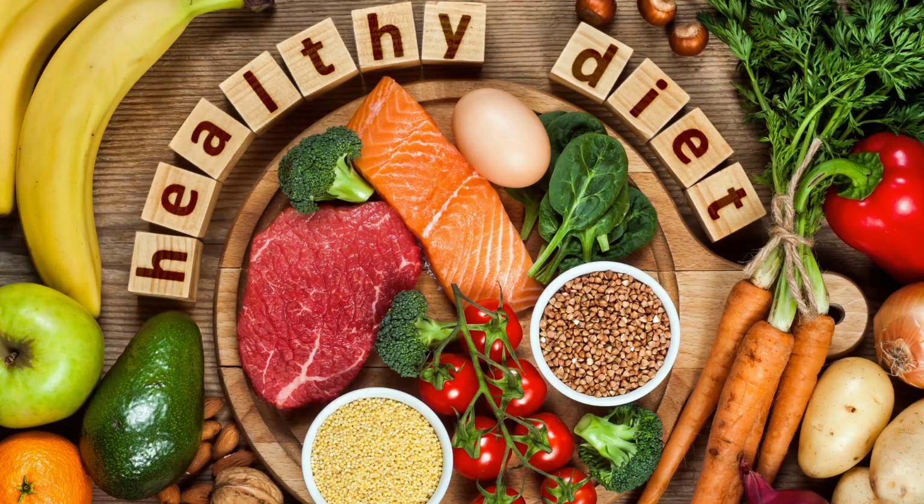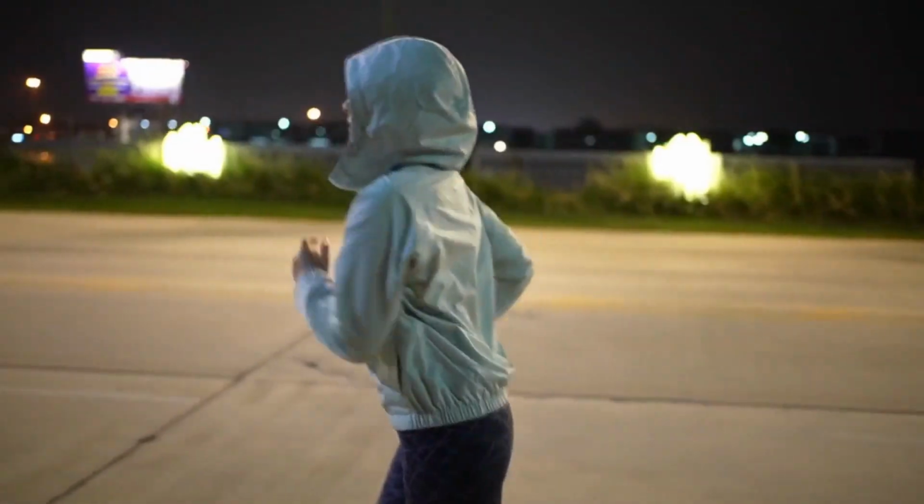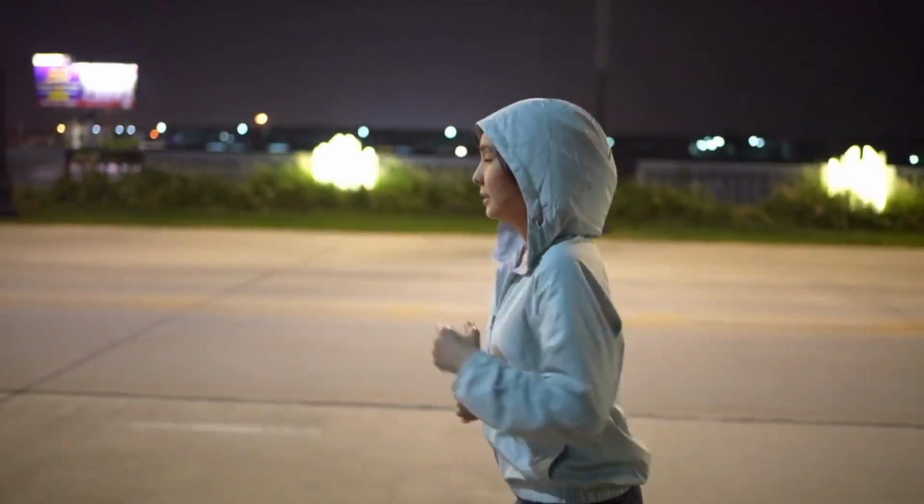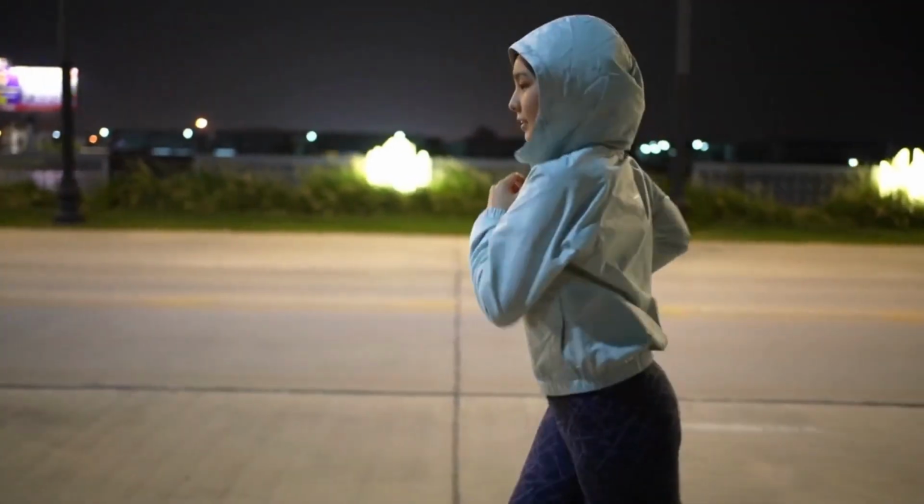Certain lifestyle modifications can help manage your blood pressure. 1. Diet. A healthy diet low in salt, saturated fats, and cholesterol, and rich in fruits, vegetables, whole grains, and lean proteins can help maintain normal blood pressure. 2. Exercise. Regular physical activity strengthens your heart and improves blood circulation, helping to lower blood pressure.